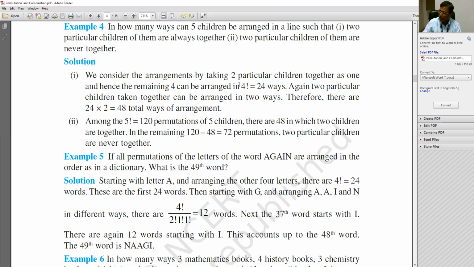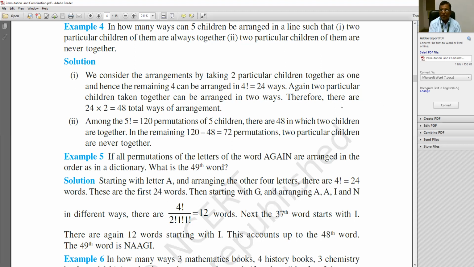Factorial 4 is equal to 4 into 3 into 2 into 1. This is 24, so here there are 24 ways. Again, 2 particular children taken together can be arranged in 2 ways.